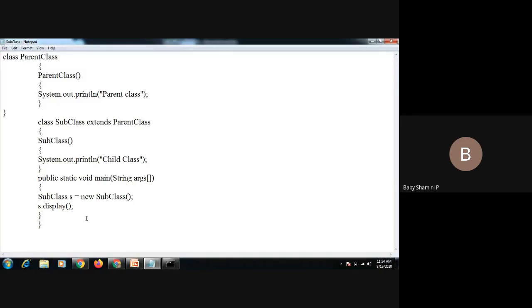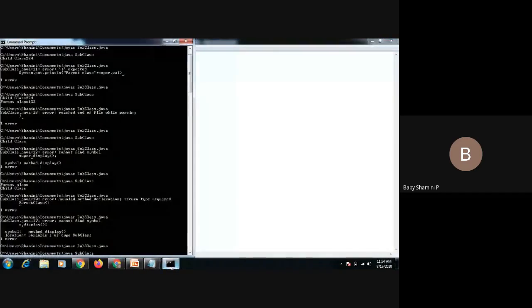Inside we have parent class constructor. Again we have subclass. Inside we have subclass constructor, and inside we have a statement, child class. Again we have one main method. So I'm going to create it. The other method is not necessary. Why? Because here we are not using any method. We are just using a constructor concept.